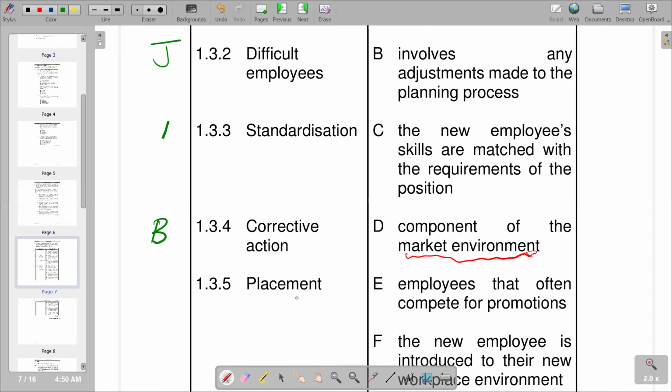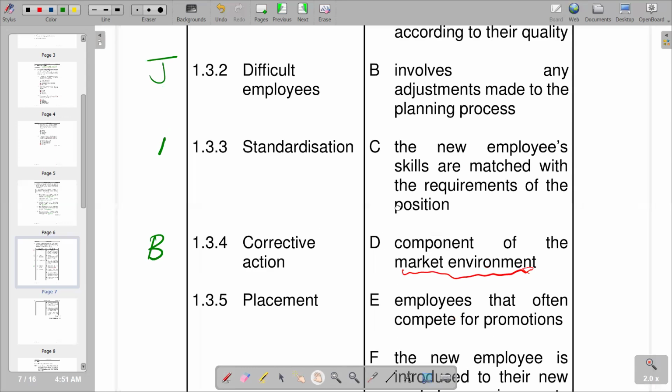Then with 1.3.5, which is placement. Placement, in general, we are saying is the act of placing someone or something somewhere fit. So we are trying to place someone or something in a position that is fit, that is placement. So we try to see again which explanation matches that.